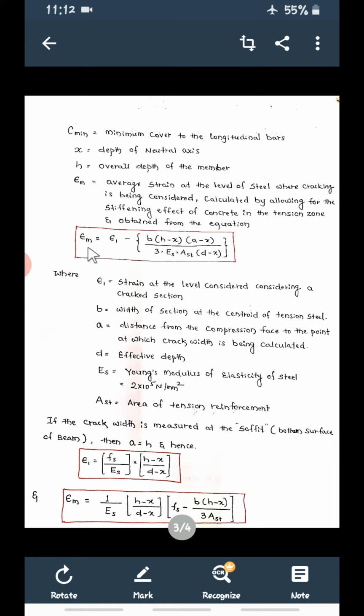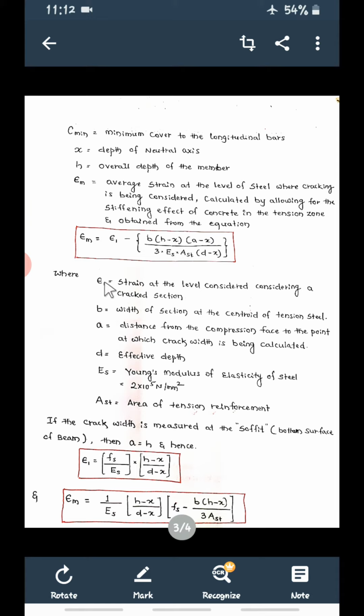So this EM will be calculated from this equation, that is EM is equal to E1 minus B into H minus X into A minus X divided by 3 into ES into AST into D minus X. So all these formulas are given in the code book. So EM is equal to E1 minus this term. From this you can calculate EM, but for that E1 you have to calculate, X you have to calculate, A we have to calculate.